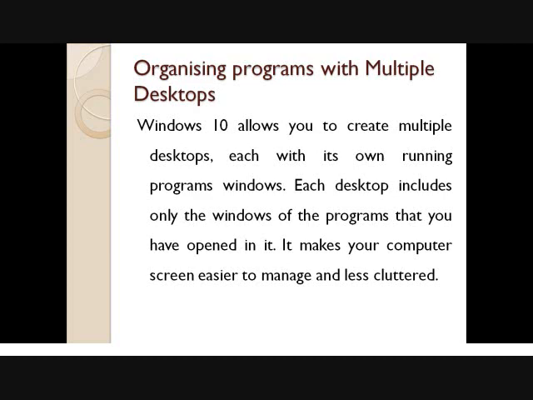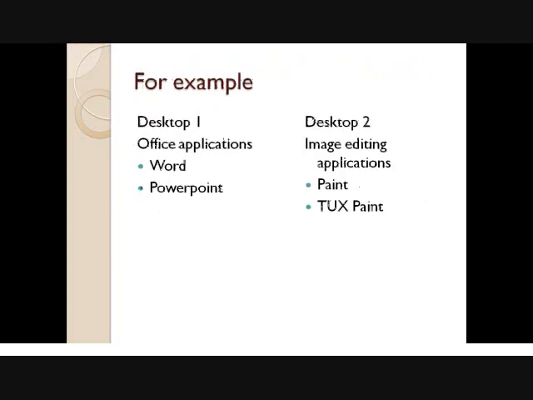When we run many programs on the same desktop, it becomes very disturbing. So if you want to make your screen easier, you can make two desktops and divide the programs into those two different desktops. For example, you may have a desktop for office applications.